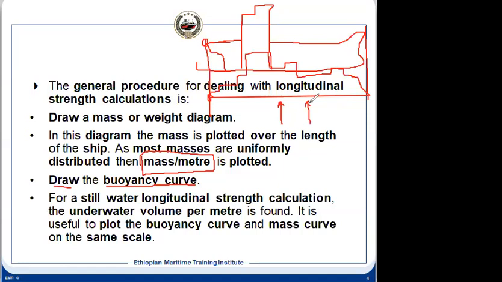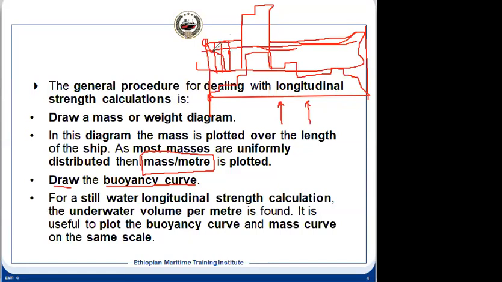Now this we need to consider in our syllabus, that is the still water longitudinal strength. It means there are no external forces, and the ship is floating only in calm water. That is the condition we are considering. And for the underwater volume per meter, suppose we divide the ship into meters, and this is our water level. For every 1 meter, we know how much the underwater volume is, and that gives us the buoyancy. So we can draw the buoyancy curve accordingly.